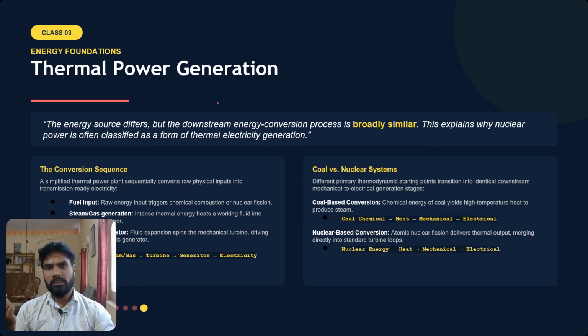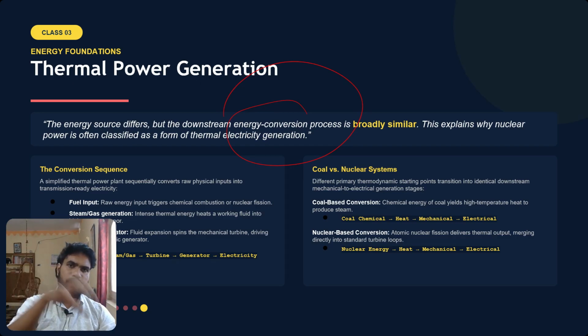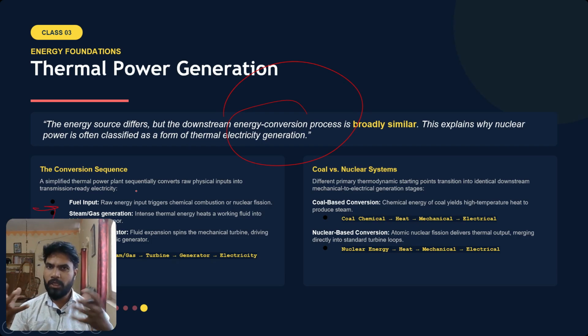Then we will see thermal power generation. What is thermal power generation? The source of energy differs, but the downstream energy conversion process is broadly similar. Heat energy or thermal energy is converted into electrical energy. That is thermal power generation. So the fuel input, whether it is coal, nuclear material, or gas, is burnt, and with that heat we generate water vapor. Water vapor has a lot of energy, and it spins the turbine, and in that way electrical energy is generated.